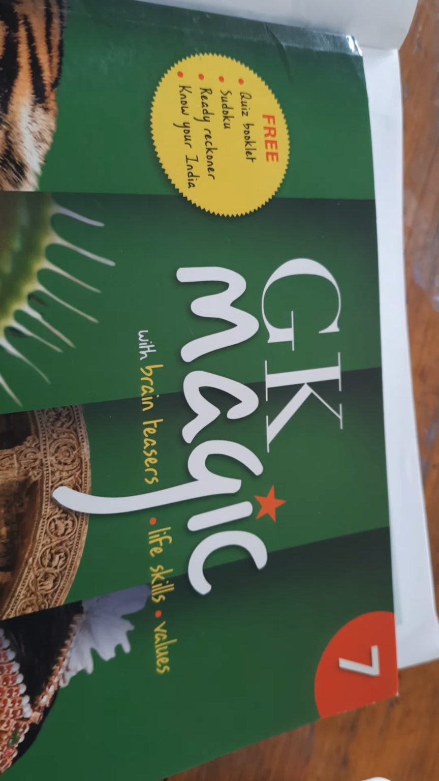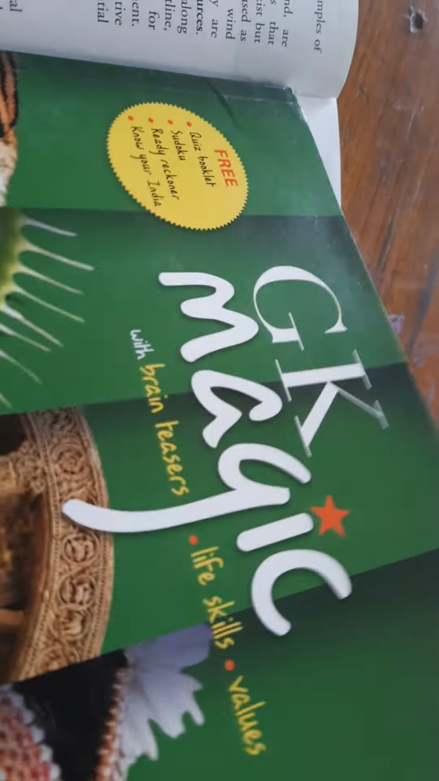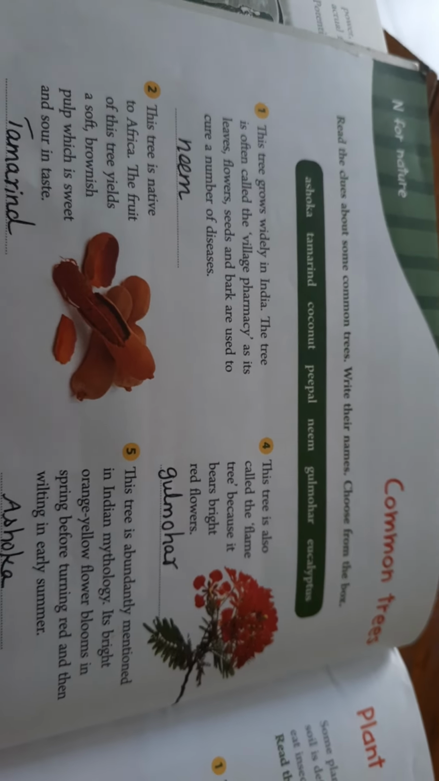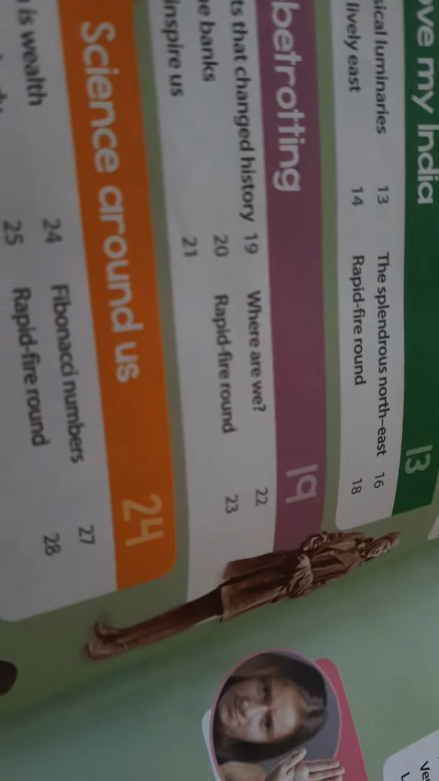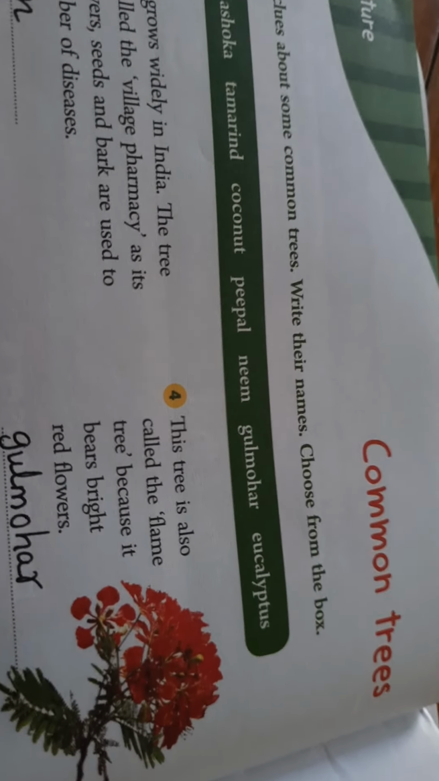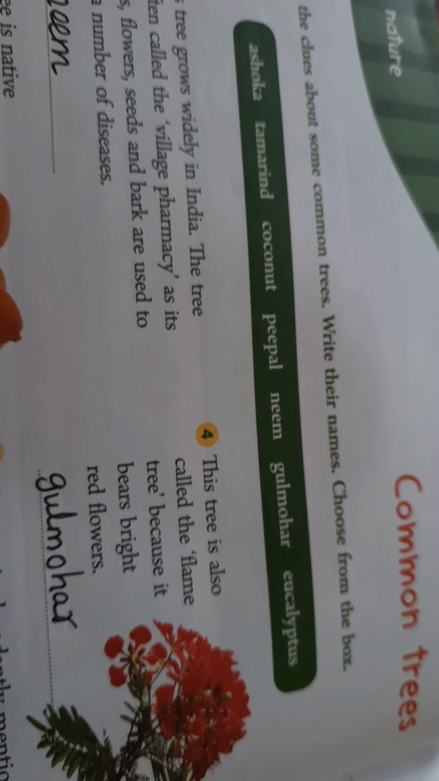I am going to teach you GK for class 7. So, take your GK book, page number 4. The first lesson: common trees. Read the clues about some common trees, write their names, and choose from the box.